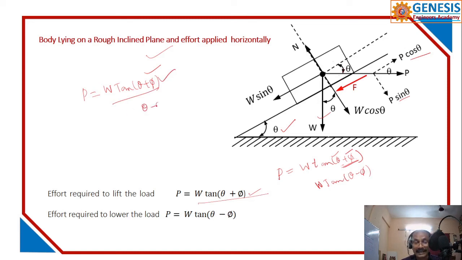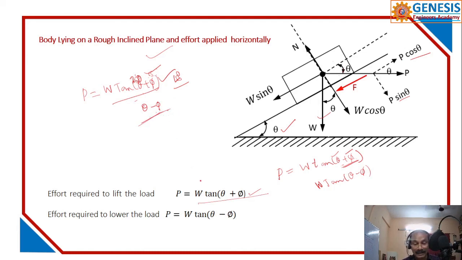And if this is lesser, say 15 degrees, 20 degrees, 30 degrees, 35 degrees. So if it reaches 45, what happens to that? The effort is equal to W. Sometimes you also have to have these mathematical gimmicks. If theta minus phi is 0, what happens?